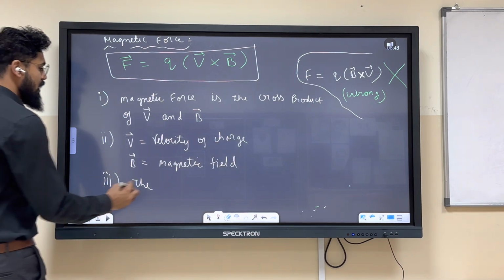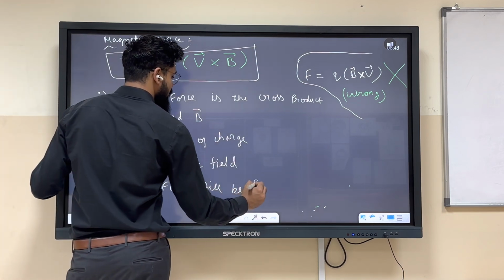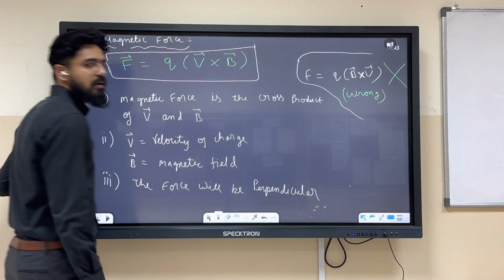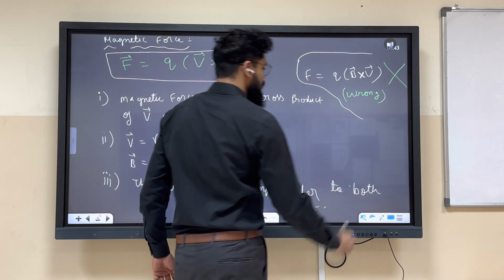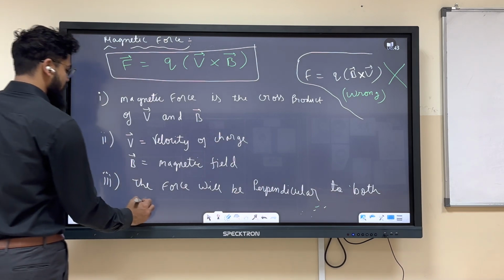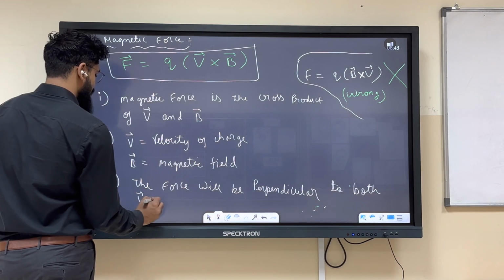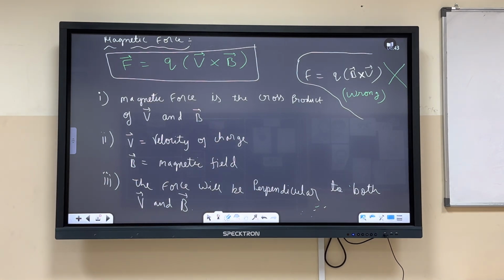So the force will be perpendicular to both velocity and magnetic field. Correct?